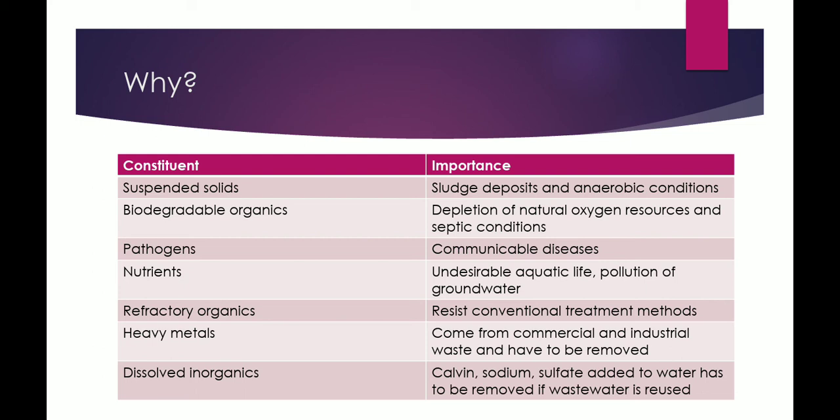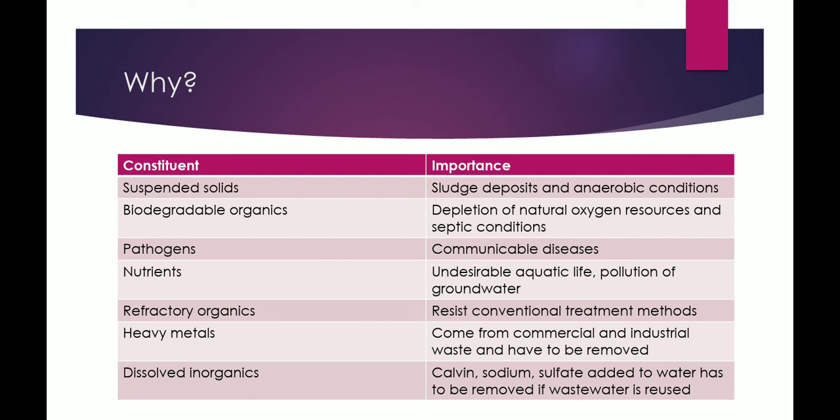Second is biodegradable organics. They are basically proteins, carbohydrates, and fats, and they are generally measured in terms of biological oxygen demand or chemical oxygen demand. If this wastewater is allowed to discharge directly into the environment, it can cause depletion of natural resources and cause septic conditions of water.